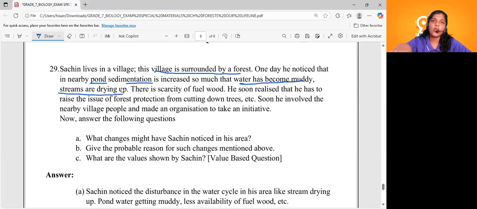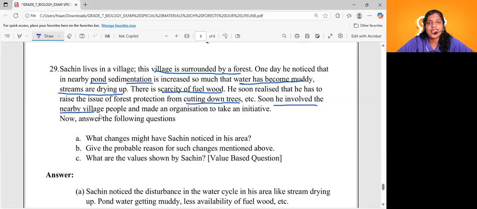So when he was wandering around the forest, he came to know that ponds were becoming muddy and the streams were drying up. He also noticed that there was a scarcity of fuel wood. He soon realized that he had to raise the issue of forest protection from cutting down trees, etc. Soon he involved the nearby village people.